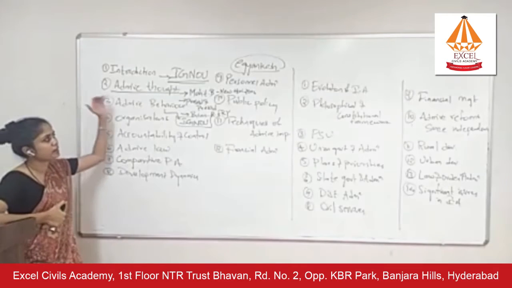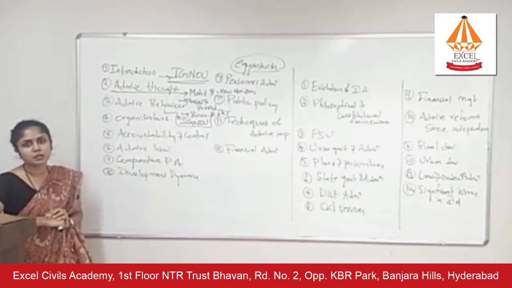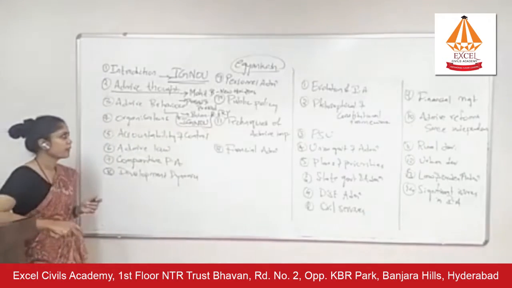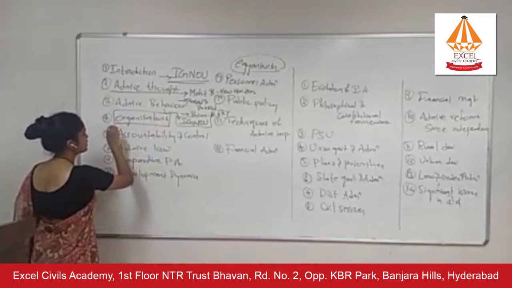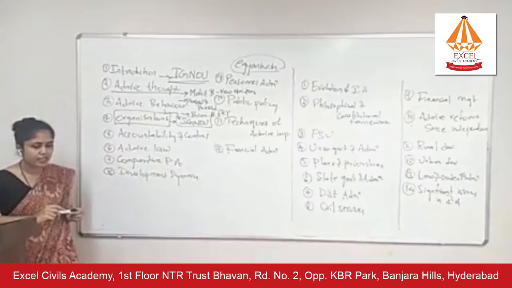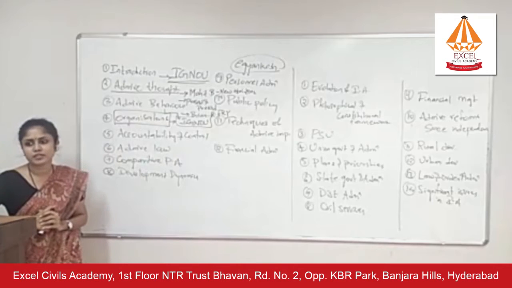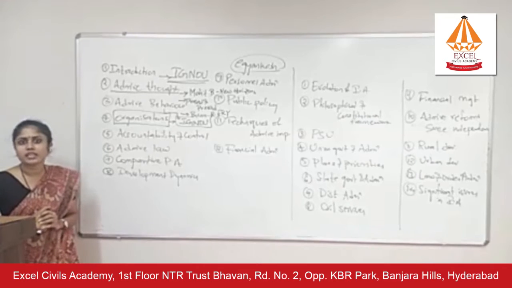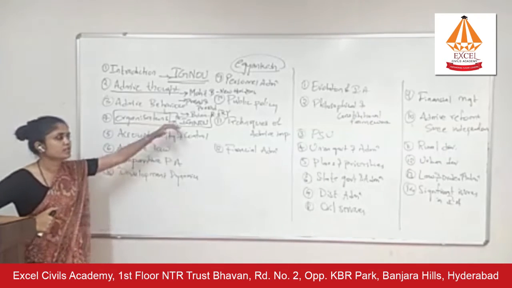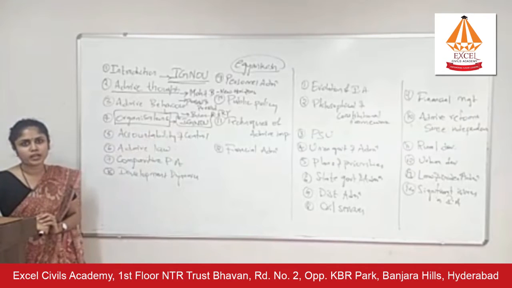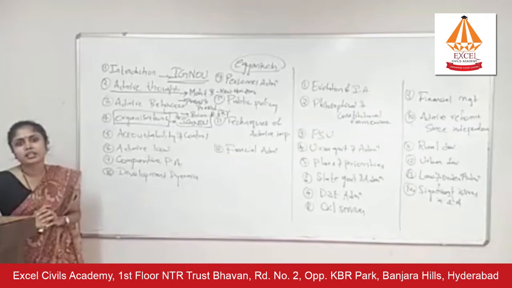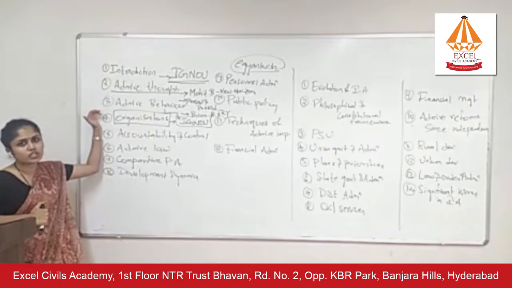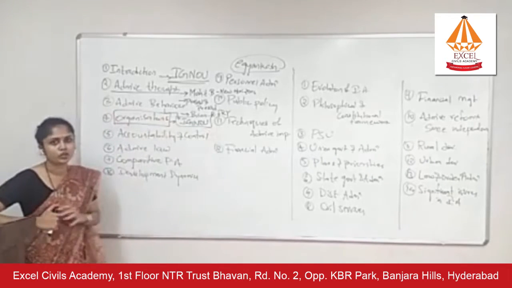You can find the entire chapter 3 in IGNOU material, MA Public Administration material. So for chapter 3, the source would be IGNOU material. Then for chapter 4, organizations, again IGNOU material. Now do not think that IGNOU material is substandard. No, it is not. It is written by Delhi University and Jawaharlal Nehru University professors and various other central university professors, so this material is of very high standard. Do not think it is not useful for UPSC. It is very wonderfully written material. So chapter 4, organizations, you can cover from IGNOU.